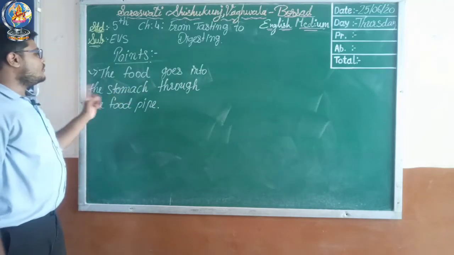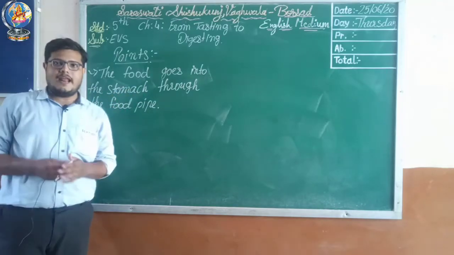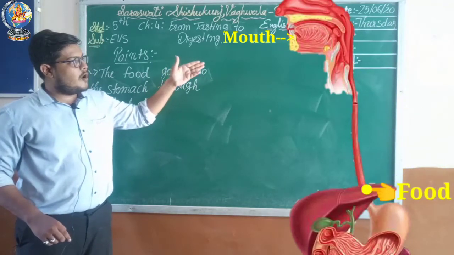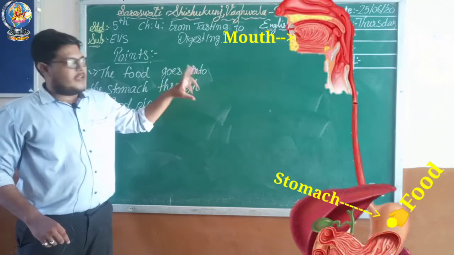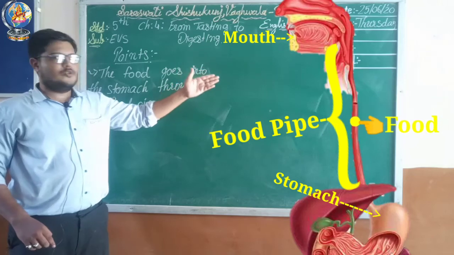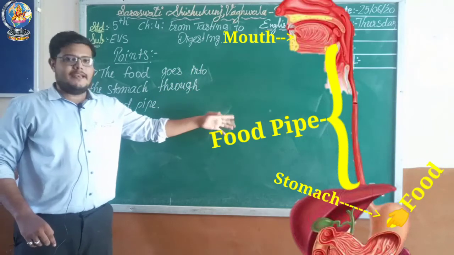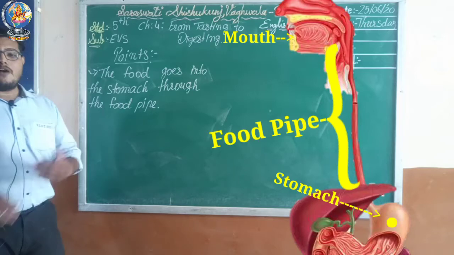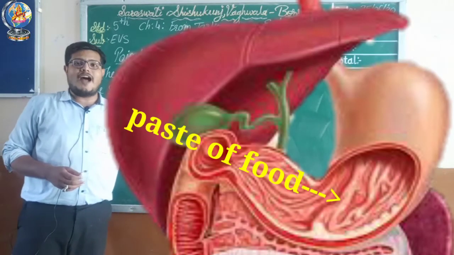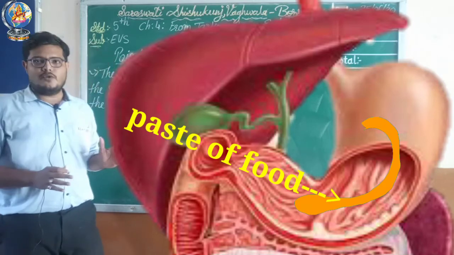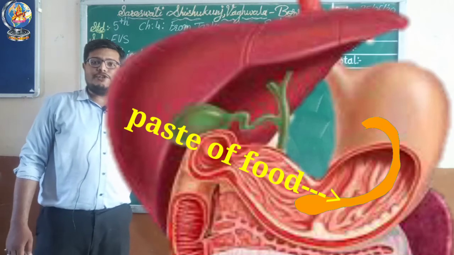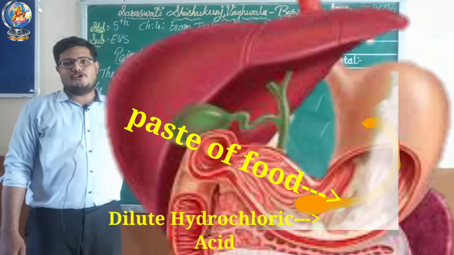Okay, now let's go to the next point. The food goes into the stomach through the food pipe, right? Now that food will move down. Here you can see that food will move down from the mouth to the stomach. The food pipe joins your mouth and the stomach. Here you can see your food is going down the food pipe and it reaches the stomach, right? Now what will happen in the stomach? The stomach will churn the food into a fine paste. It will crush the food into a fine paste.